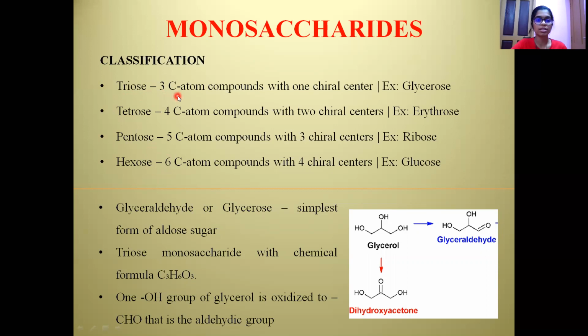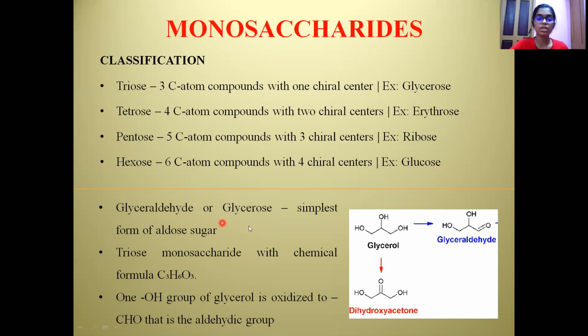Trioses are three carbon atom compounds with 1 chiral center, and one example is glycerose. Tetroses are 4 carbon atom compounds with 2 chiral centers, and an example is erythrose. Pentose is a 5 carbon compound with 3 chiral centers, and an example is ribose. Hexose is a 6 carbon atom compound with 4 chiral centers, and examples are glucose, galactose, etc.